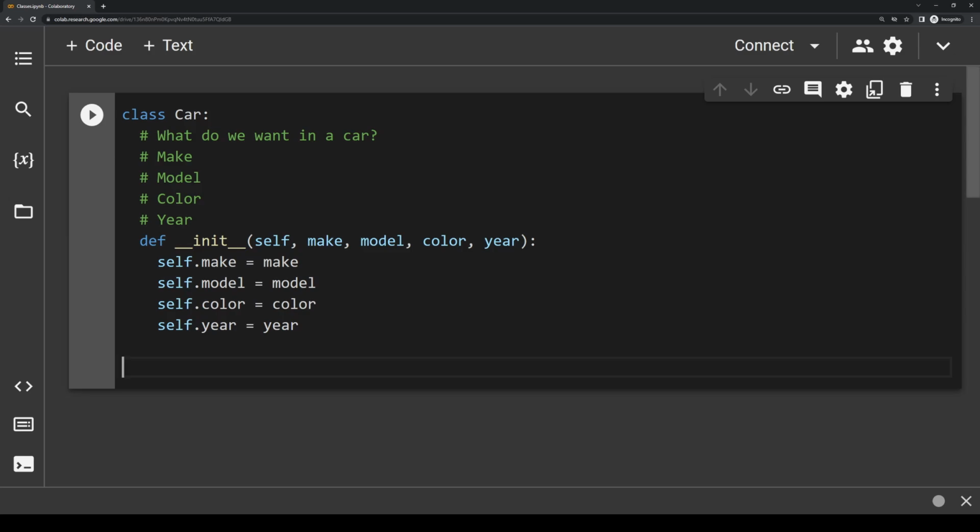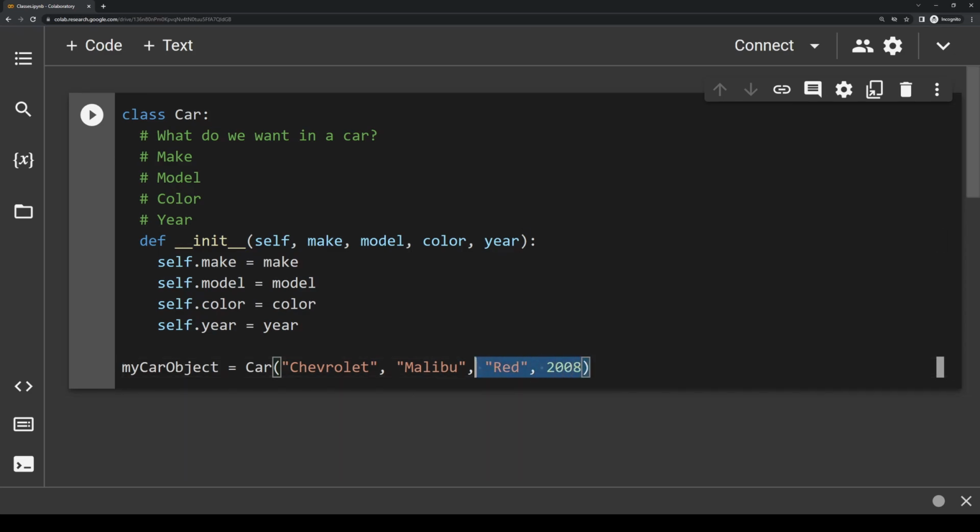And to create an object of a class, we would create a variable similar to any other data type. So let's make a new variable. Let's call it myCarObject. And we're going to set it equal to Car, parentheses. And this is where we pass in whatever qualities we want this car object to have. So I want this car to have a make, let's say Chevrolet. Let's say I want the model to be a Malibu. Let's say I want the color to be red. And the year will be 2008.